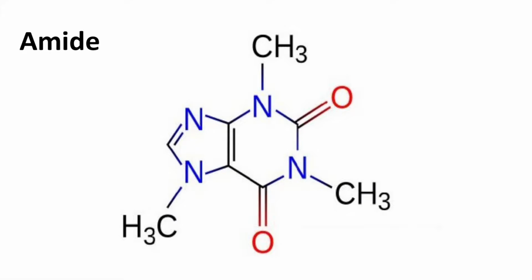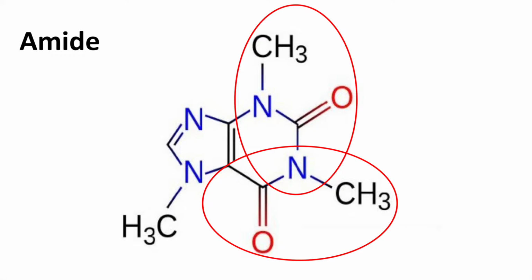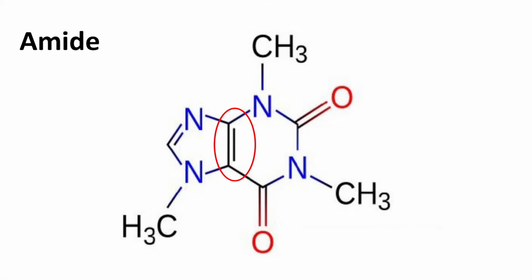Caffeine has two amide groups on the right-hand side of the molecule. They are both tertiary amides because they are both bonded to 3 carbons each. Also, unlike amine groups, they are less basic because they do not have full control of their electrons due to their delocalized pi orbital system caused by resonance. Next, these amide groups contain a special type of resonance called zwitterionic resonance that occurs because the two amide groups are double bonded to each other.